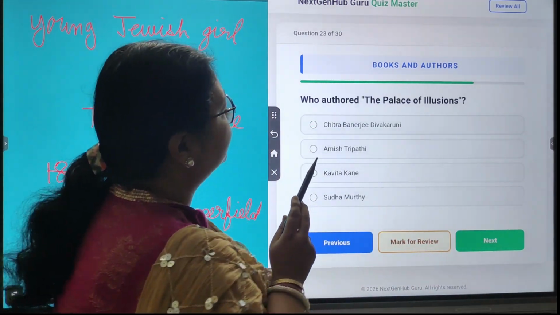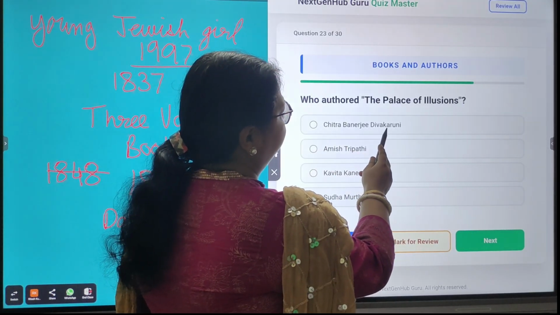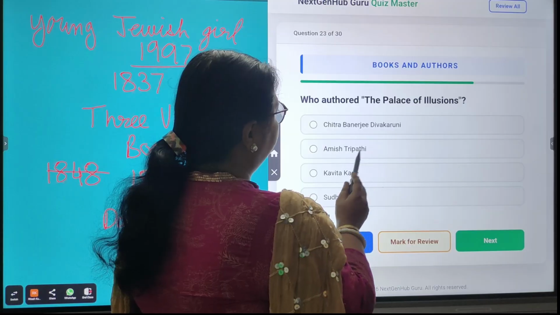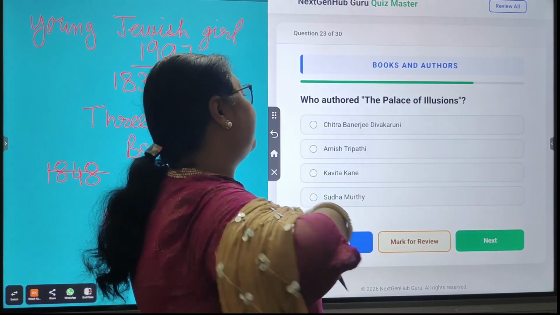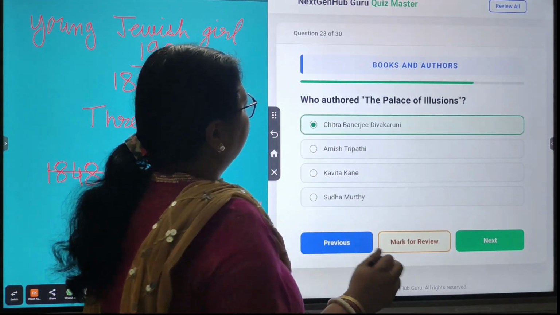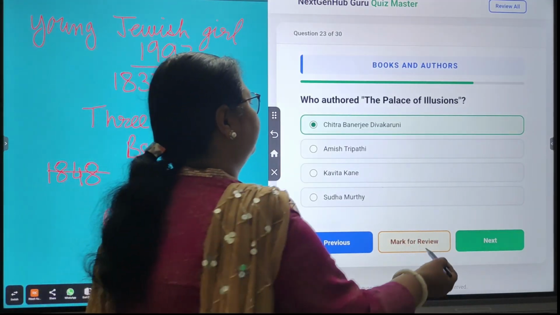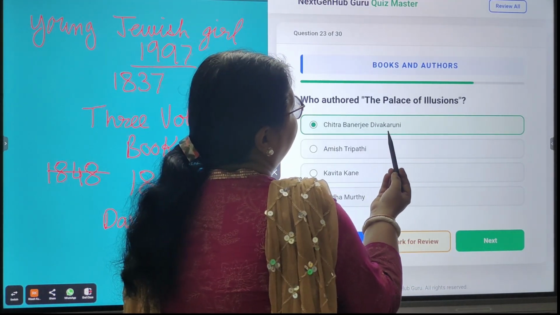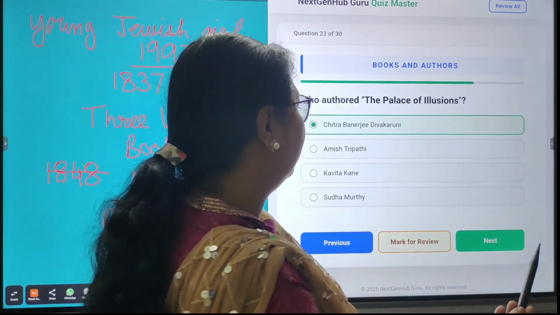Next, who authored The Palace of Illusions? The options are Chitra Banerjee Divakaruni, Amish Tripathi, Kavita Kane, Sudha Murthy. So the correct answer is Chitra Banerjee Divakaruni. And she had published this in 2008. And it was based on the story of Mahabharata.